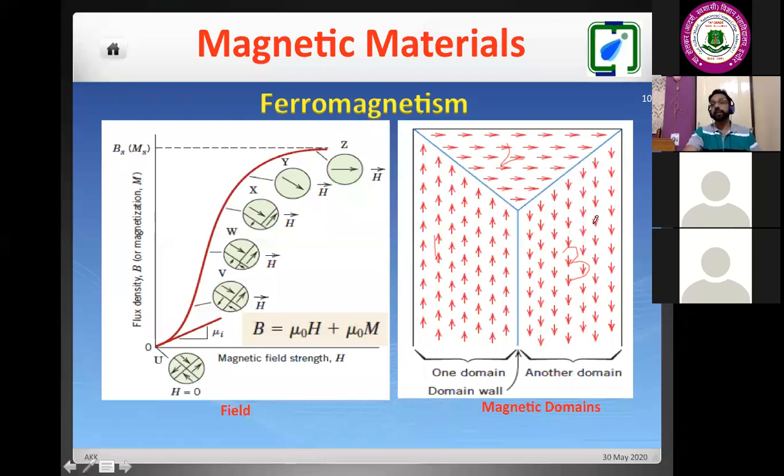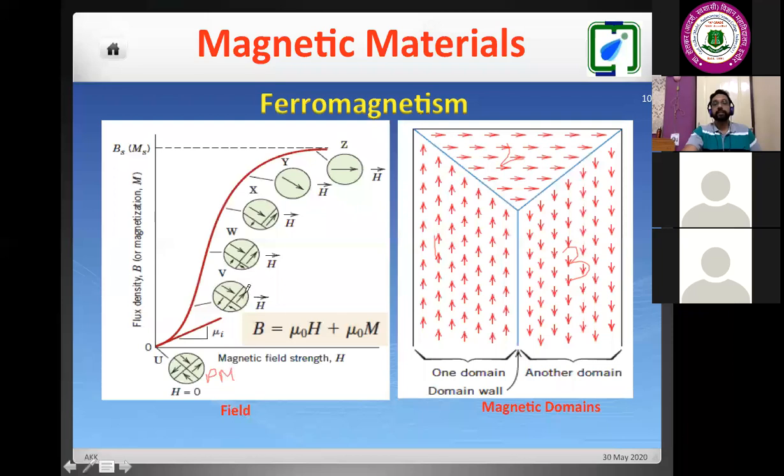Now, when we switch on the magnetic field, the ferromagnetic materials will show non-linear behavior at higher field. But at lower field, if we take a look at this graph, they show linear behavior in a small region here, so they directly follow B proportional to H. At higher field, as we said, they are non-linear, so they will follow this behavior. So what is happening in the domain structure? For low field, suppose I apply a field in this direction, these are my domains, randomly oriented at H equal to 0, like a paramagnet.